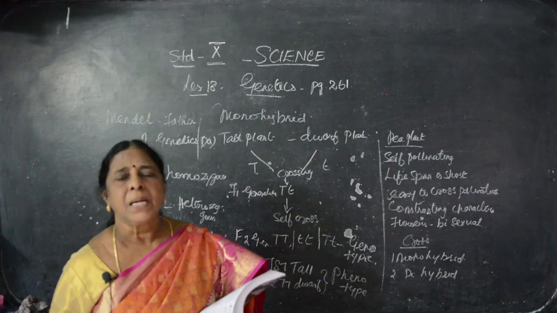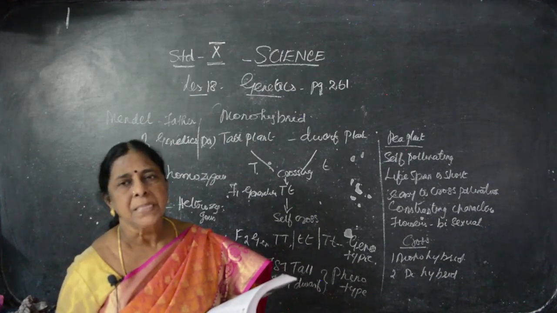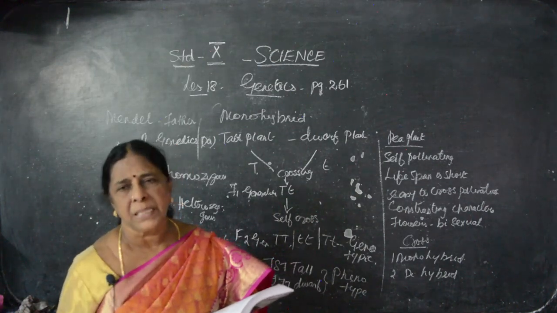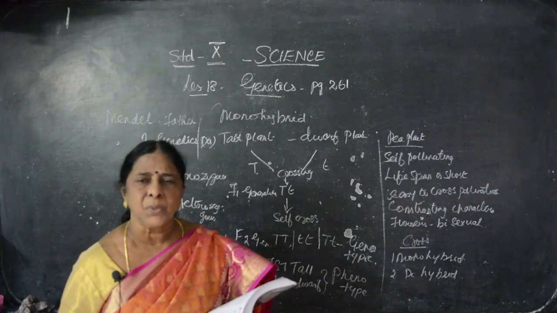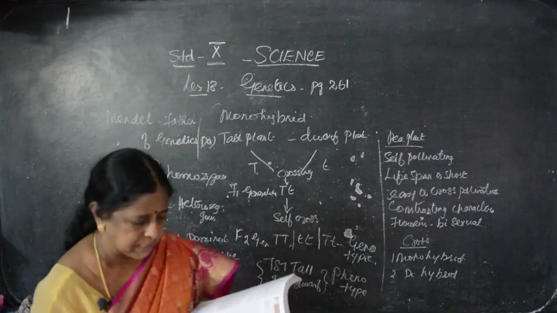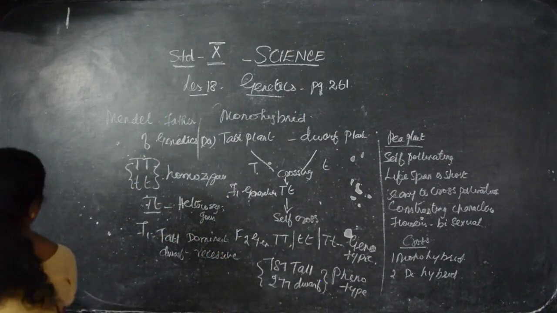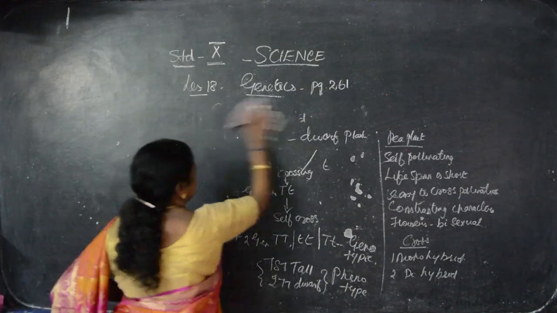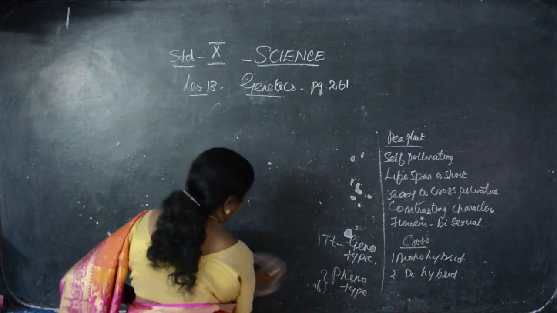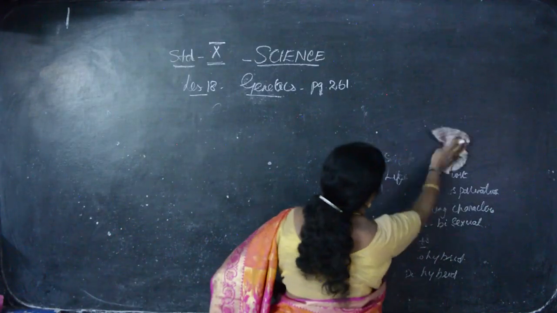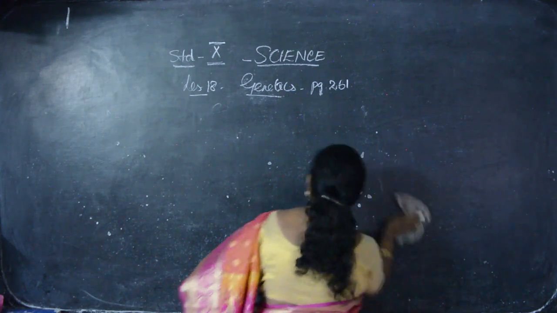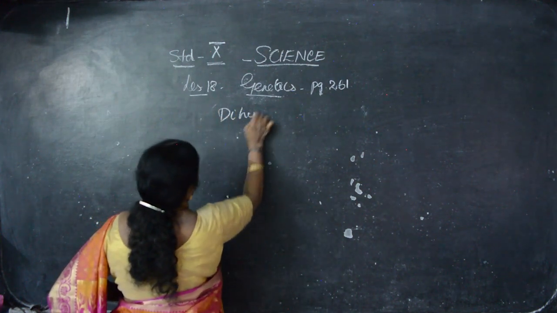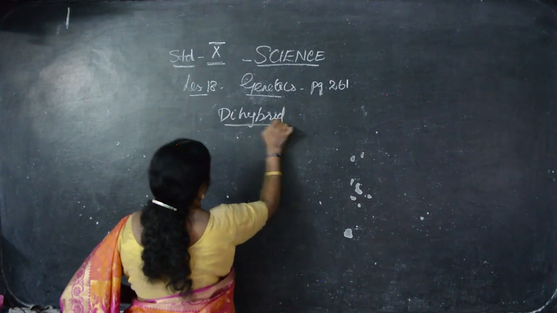That is monohybrid. And second time he is doing dihybrid. Di means two characters. So we take two plants, one plant is A, other plant is B. Here we are taking two characters, there also we are taking two characters. They are crossing together, that is known as what? Dihybrid cross. So this time, for the dihybrid cross he has taken what I said? Monohybrid. Then we have to go for dihybrid. Dihybrid.